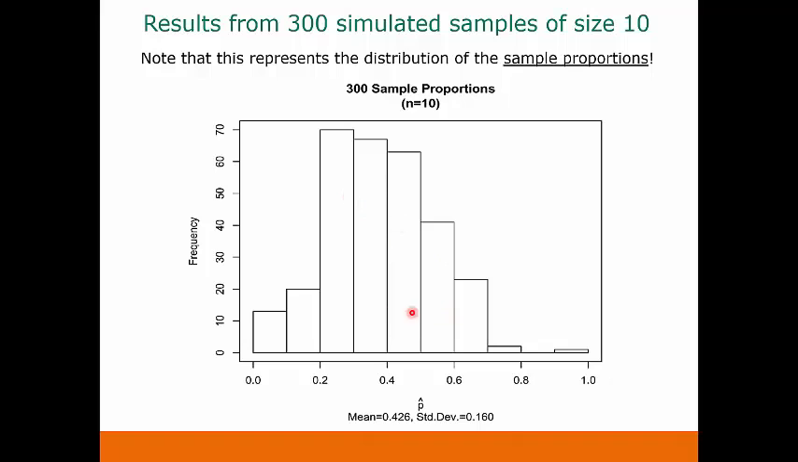and this is what the distribution of those sample proportions looks like. If we look at the highest bar in this histogram, it's between 0.2 and 0.3, which means that a lot of our sample proportions were somewhere between 0.2 and 0.3, or between 20% and 30%. If we look down here, the mean of all those sample proportions is 0.426, and the standard deviation of those sample proportions is 0.160.